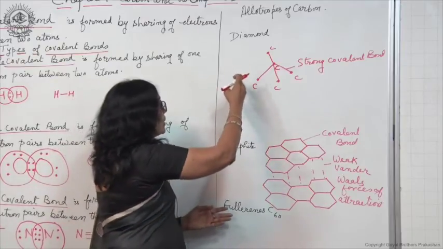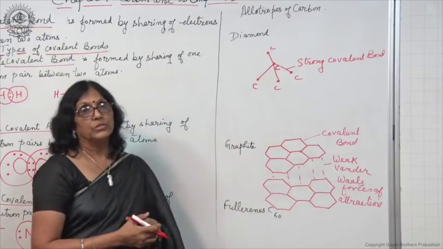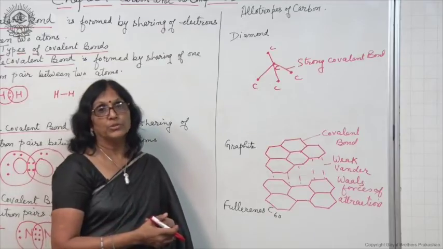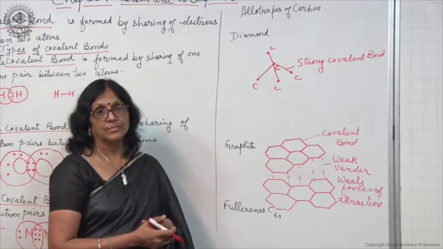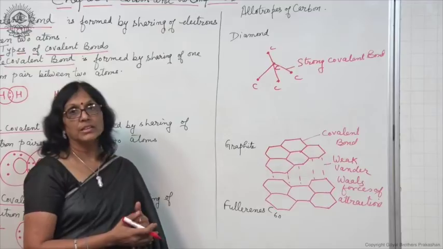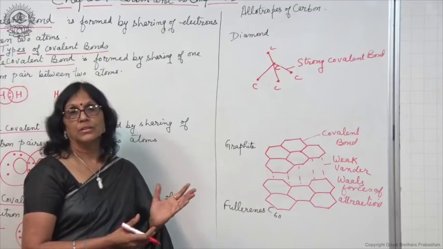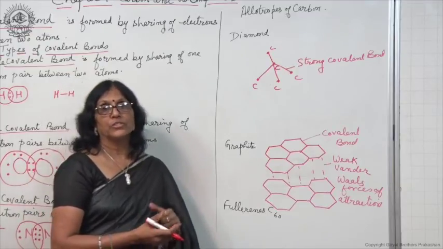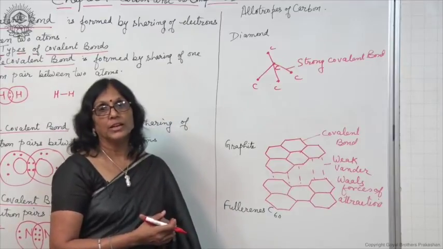About diamond also let us discuss some of the uses. One of the very important uses is to make jewelry, and also it is used for cutting glass, and also used by eye surgeons for doing operations to remove cataract.